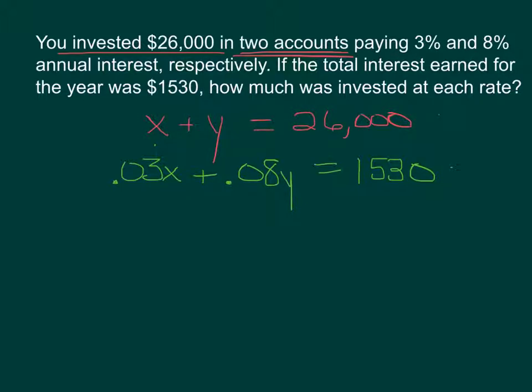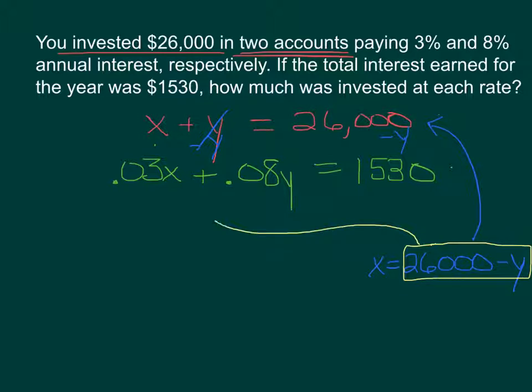But let's look at this top one, for example. If we subtract y from both sides, then we'll get the x by itself. These y's would cancel out, and we'd have x equals 26,000 minus y. And the reason that helps us is because we can then take what x is equal to, this 26,000 minus y, and we can put it in the other equation for x.